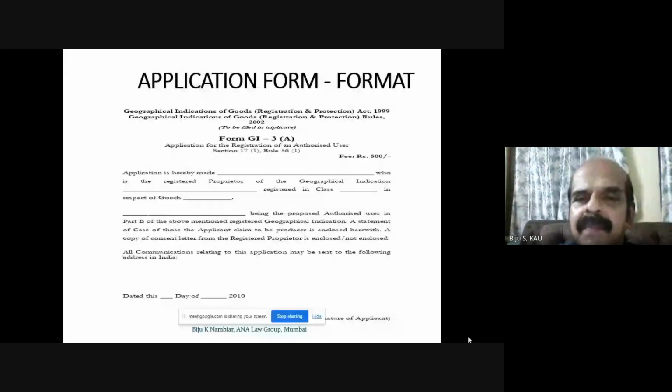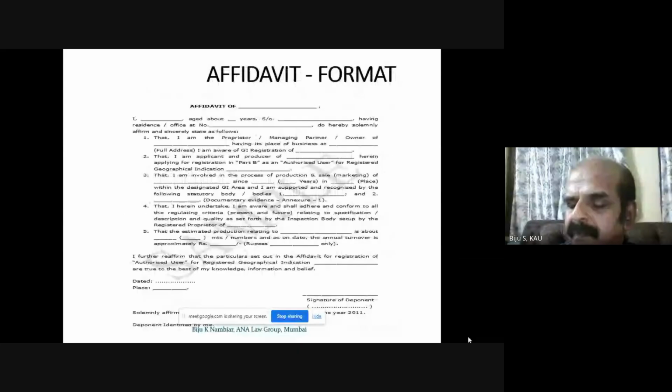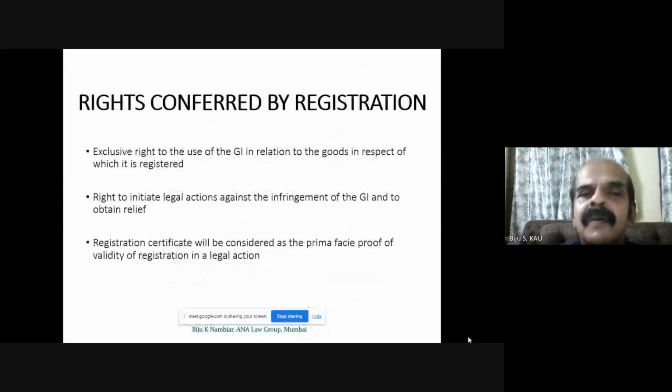The affidavit is ensuring the rights, when the rights conferred by the registration certificate are issued.